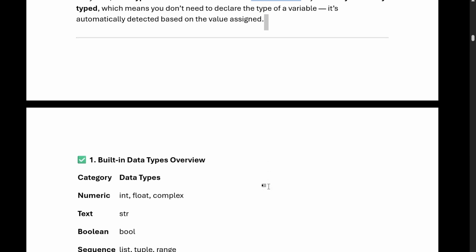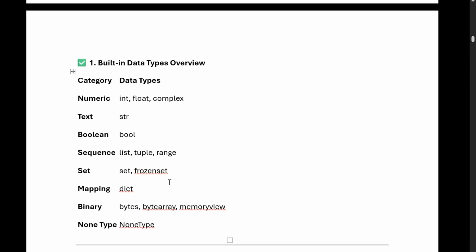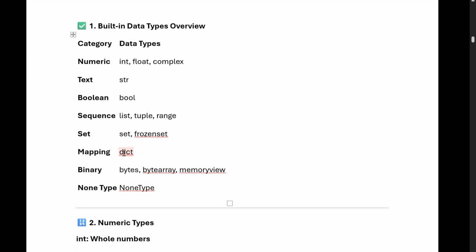Now we will understand with a simple example. What are the data types we have? We have categories like numeric: int, float, complex; text: str, string; boolean: bool; sequence: list, tuple, range; set: set, frozenset; mapping: dictionary; binary: bytes, bytearray, memoryview; and NoneType.